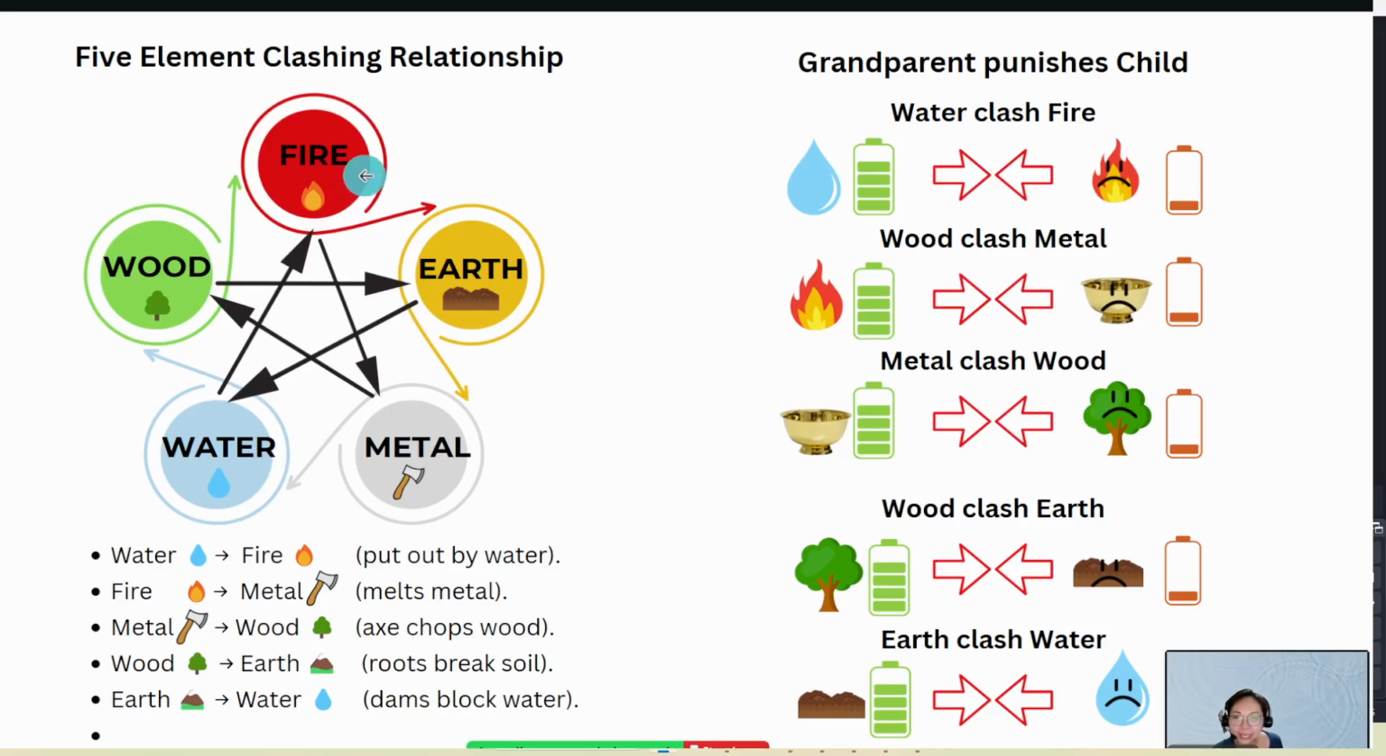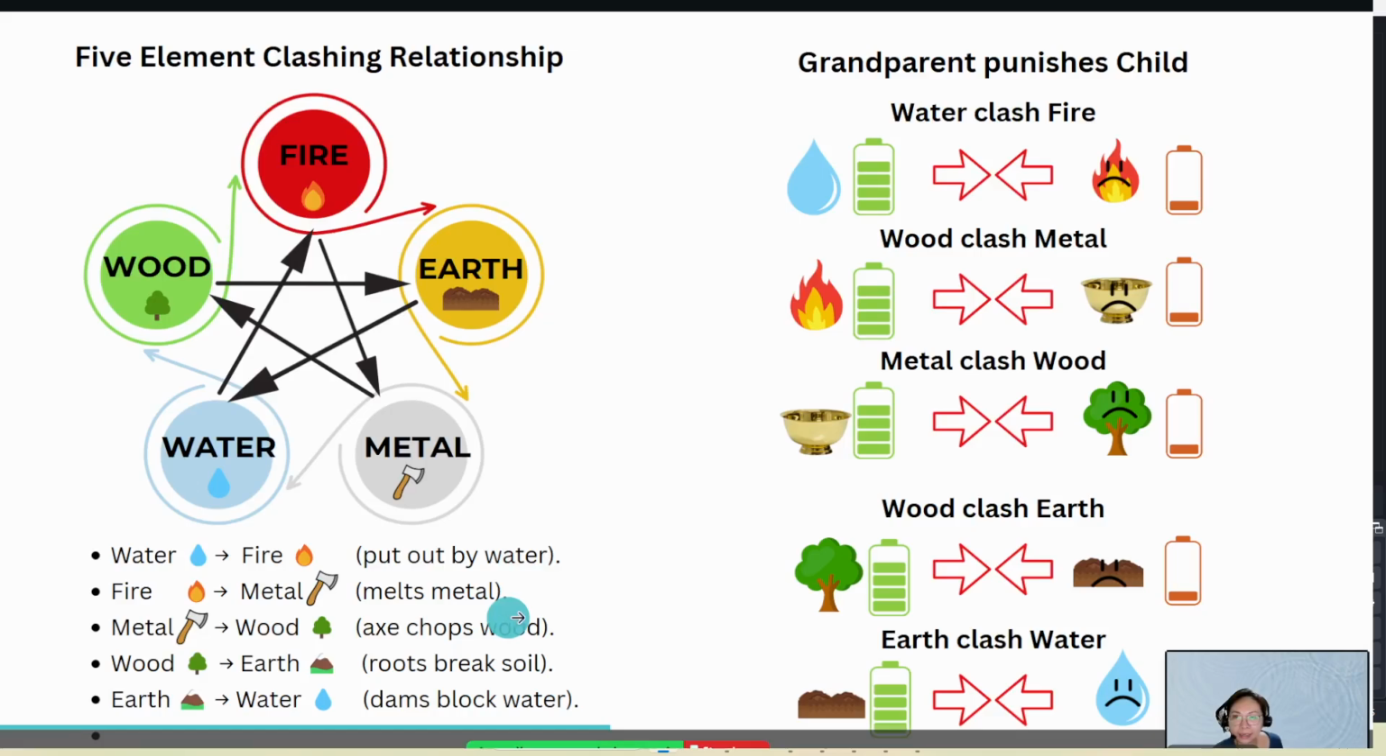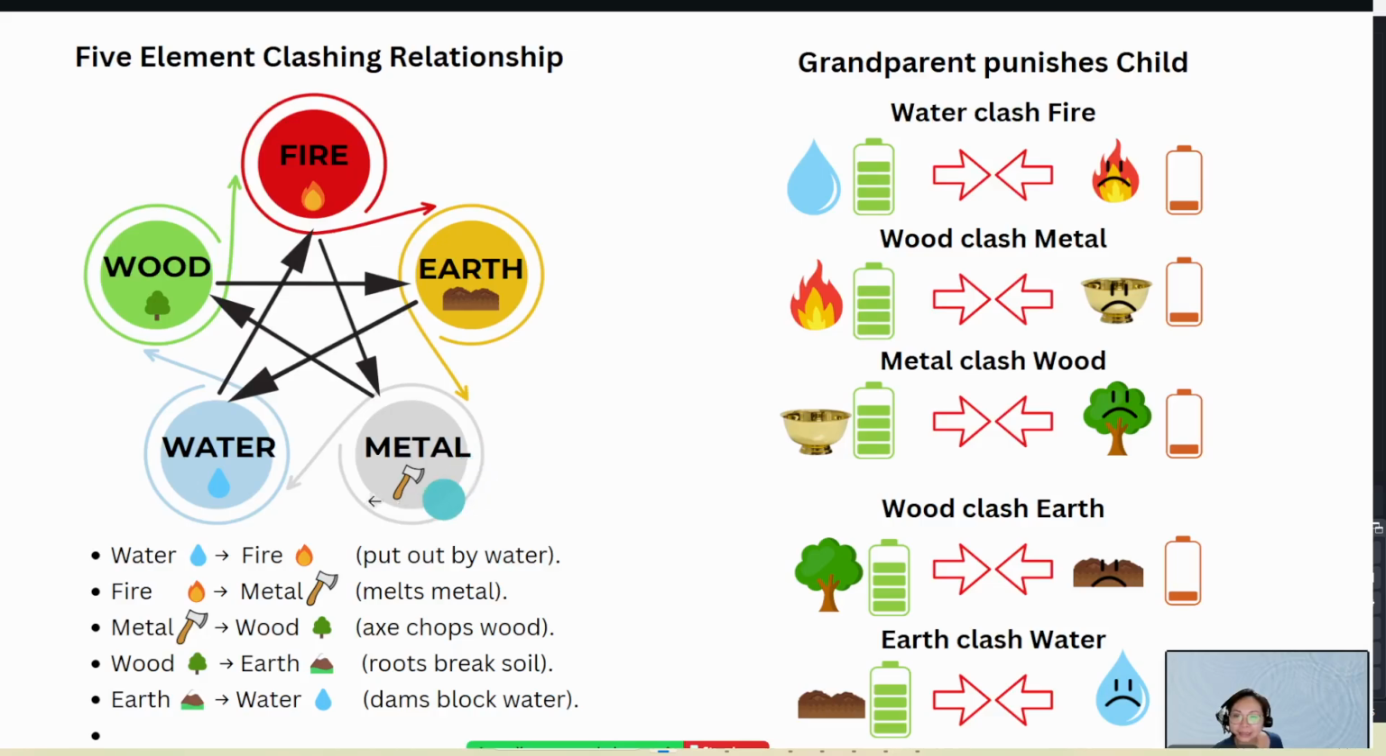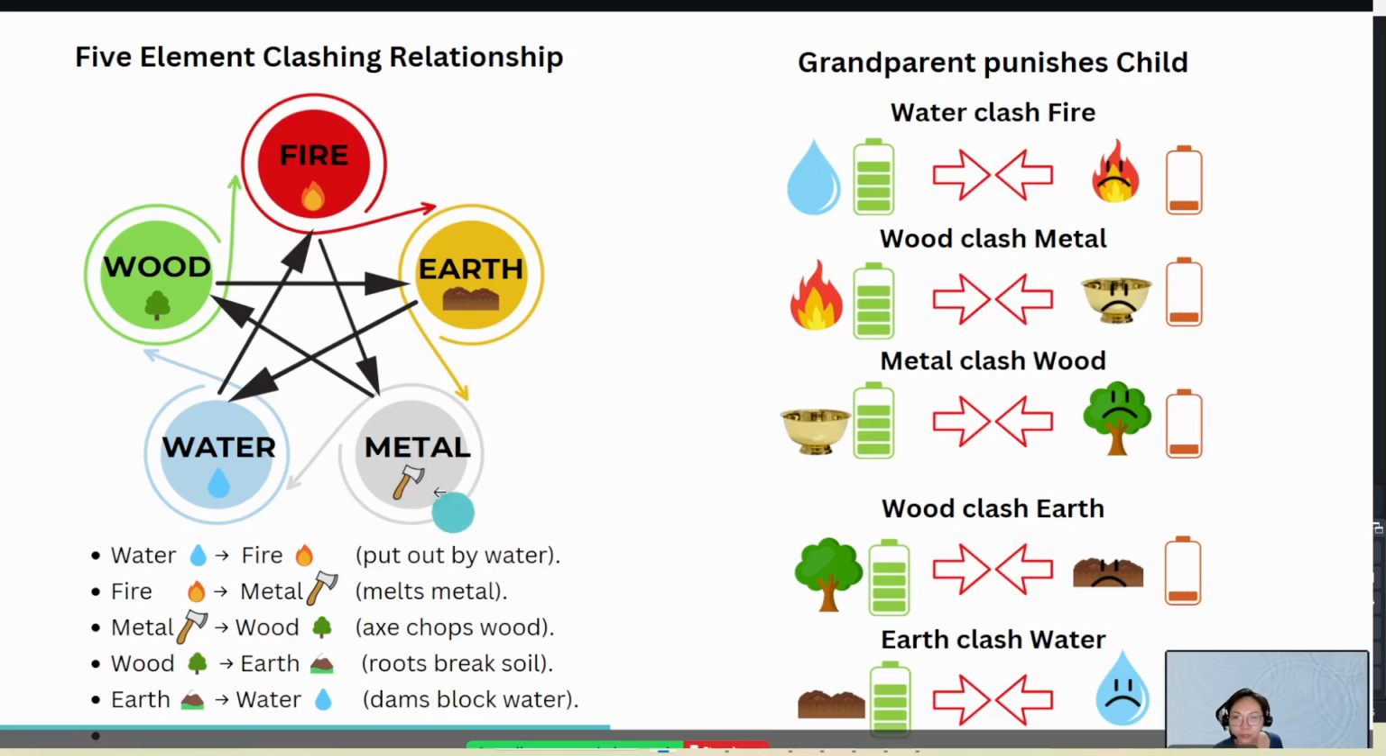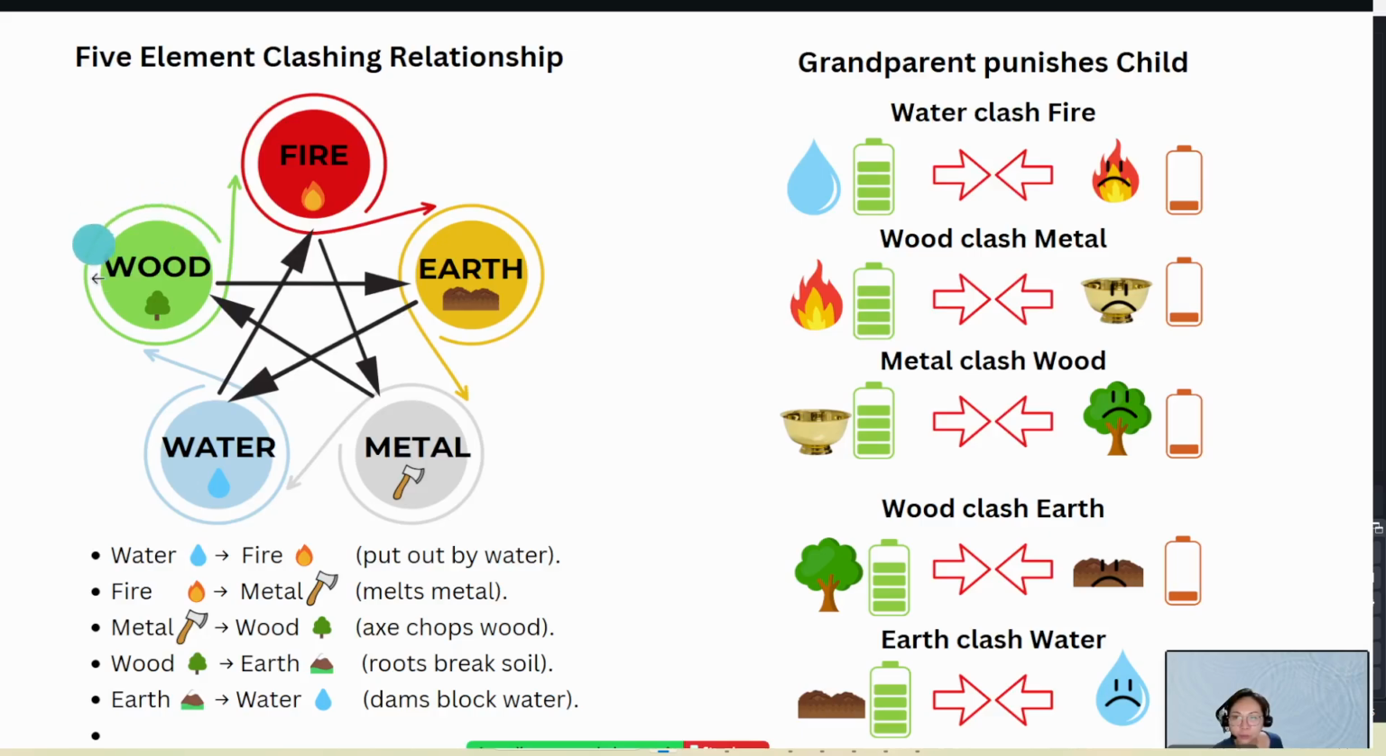The next one is fire will clash the metal. How is it so? By melting the metal. Okay, so let's look at the next element. Metal will chop wood. How is it so? Let's see. Metal will chop the wood here.